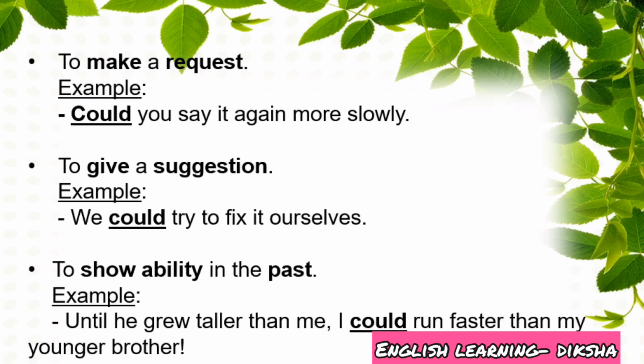So in this sentence, suggestion is being made that हम इसे खुद ठीक करने की कोशिश कर सकते हैं. Next, could shows ability in the past. For example, until he grew taller than me, I could run faster than my younger brother. So this example shows the ability in the past that जब तक वो मुझसे लंबा नहीं हो गया, मैं अपने छोटे भाई के कंपैरिजन में तेजी से भाग सकता था.